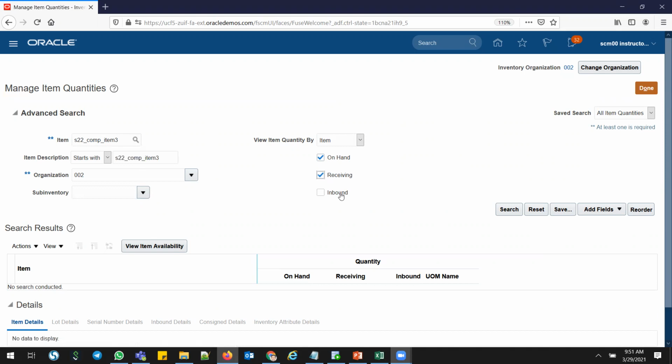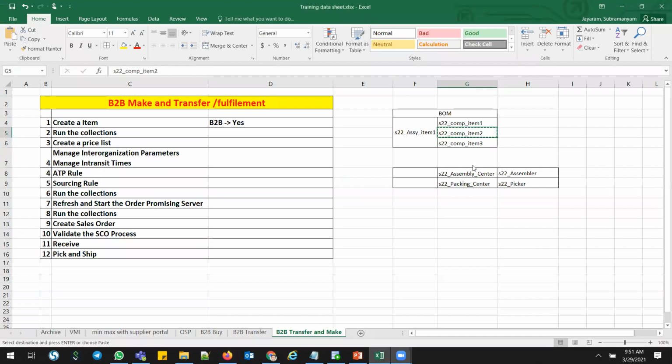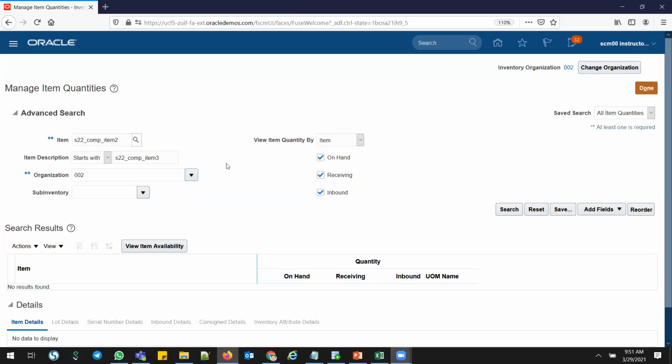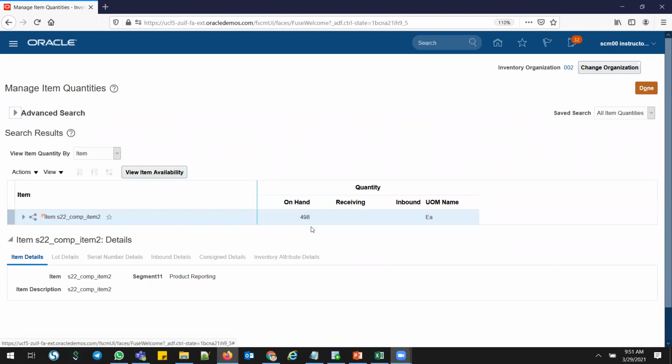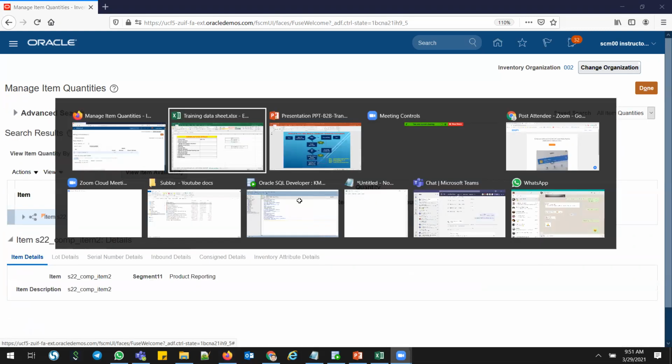And I'm checking whether any receiving or in transit stock exists. So there's no stock. Click search, there's no stock. I'll go for part 2, comp 2, and click search, and you can see 498 quantities are there already.